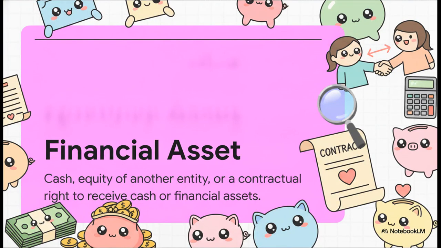First up, what exactly is a financial asset? Think of it essentially as your contractual right to receive something valuable. That could be cash, it could be the equity instrument of another entity, like owning shares in another company, or it could be a contractual right to receive a steady stream of cash, like a trade receivable or a loan you've given out. It can even be a right to exchange financial instruments under conditions that are potentially favorable to you. But the absolute keyword here is contractual, right? This isn't just some vague promise, it's a legally enforceable agreement.